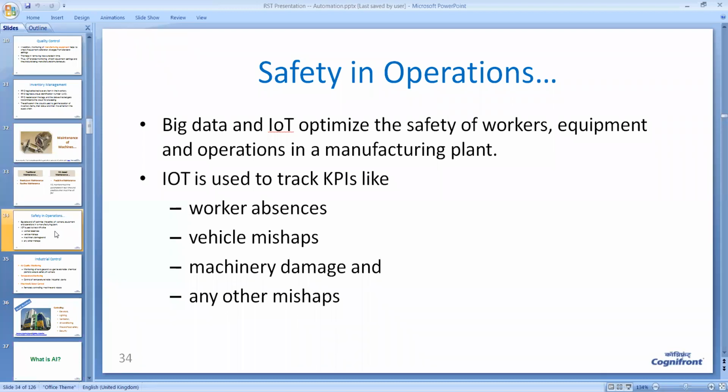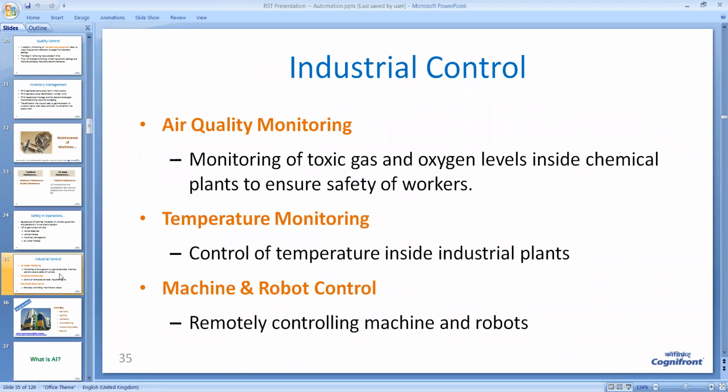Using big data and IoT, we can optimize the safety of workers, equipment, and operations in a manufacturing plant. IoT is used to track workers' absence, vehicle mishap, machinery damage, and any other kind of accident that may occur. Similarly, in industry, air quality is monitored, temperature is monitored, and monitoring of robots is also carried out.